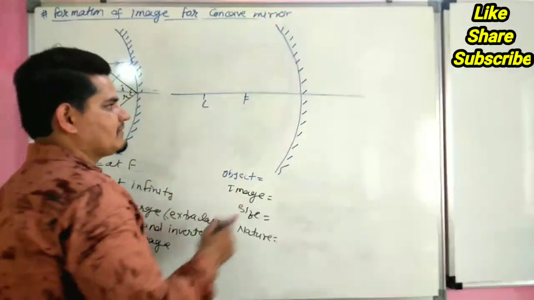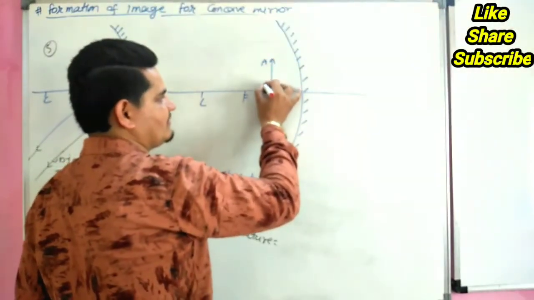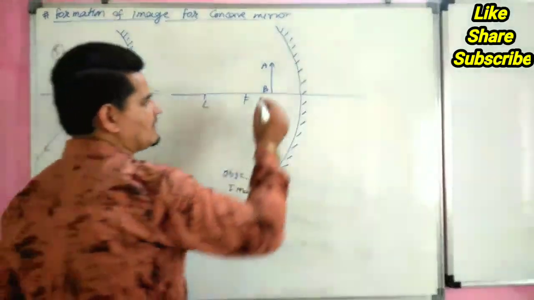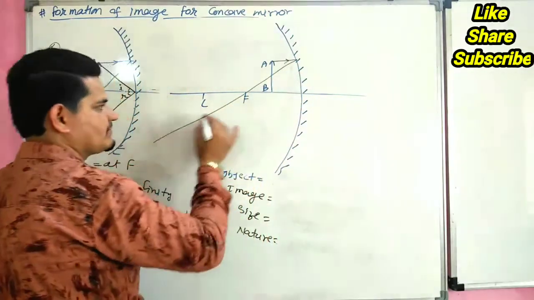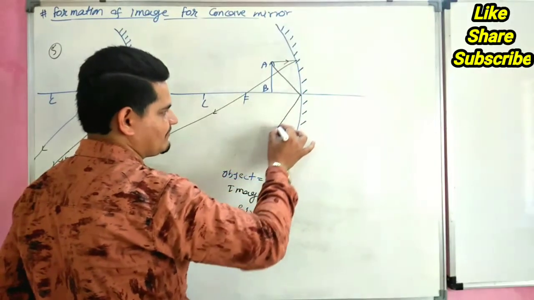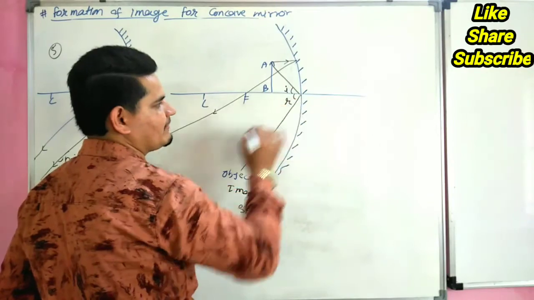Now sixth case, between mirror and F. This is AB. We know that when a line comes parallel to principal axis, it passes through focus, and if a line comes at this angle, this is angle of incidence and this is angle of reflection.